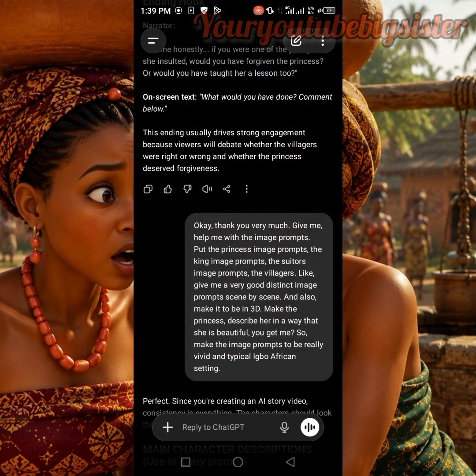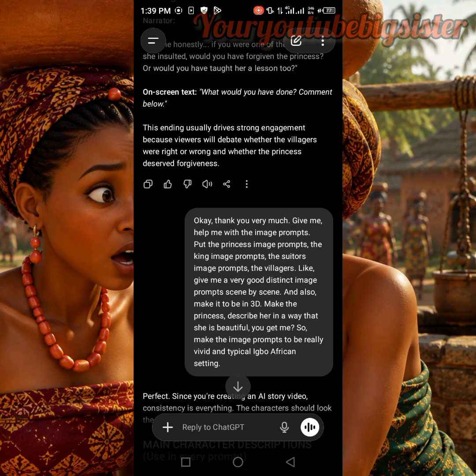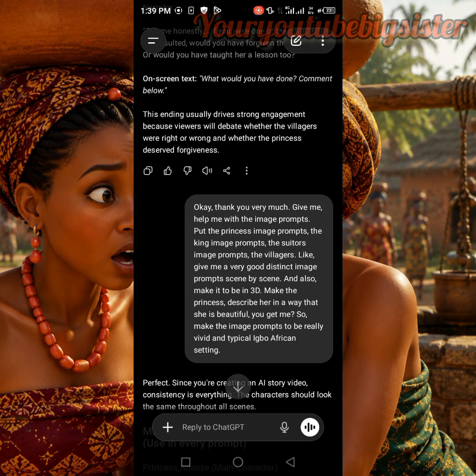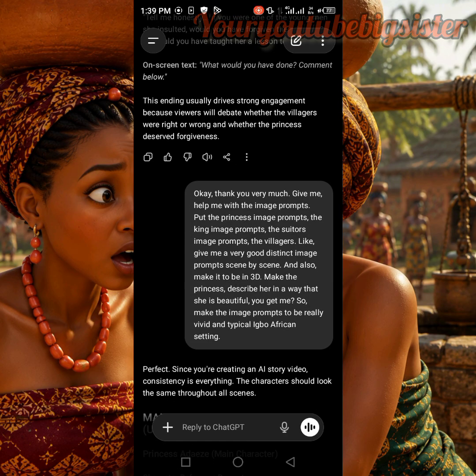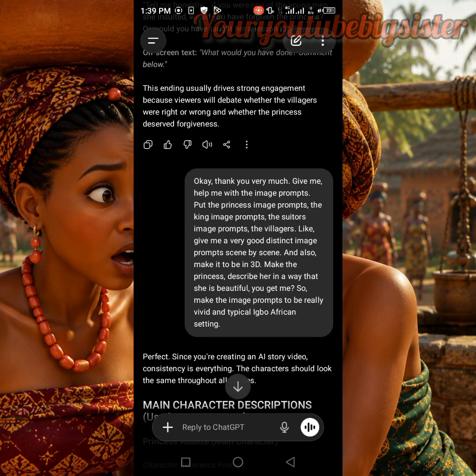So guys, for the next step, I asked ChatGPT to give me the image prompts. Let me read it out. I said, okay, thank you very much. Give me or help me with the image prompts. Put the princess image prompts, the king image prompts, the suitors image prompts, the villagers. Like give me a very good distinct image prompt, scene by scene, and also make it to be in 3D. Yes, you have to specify it.